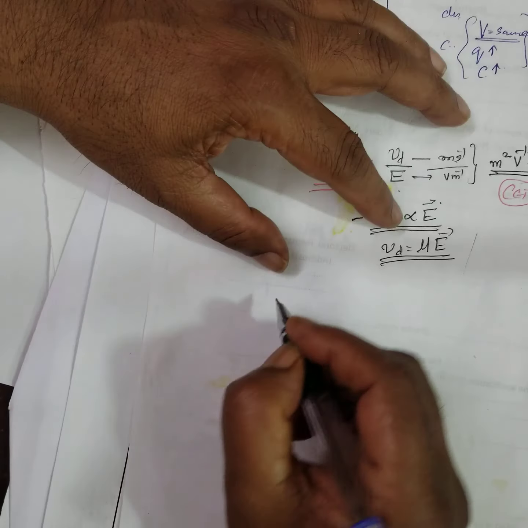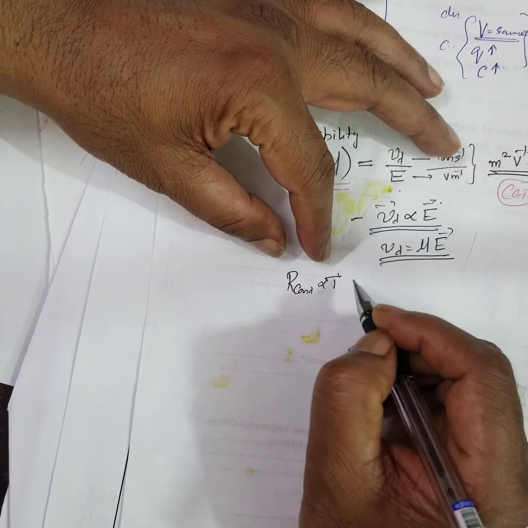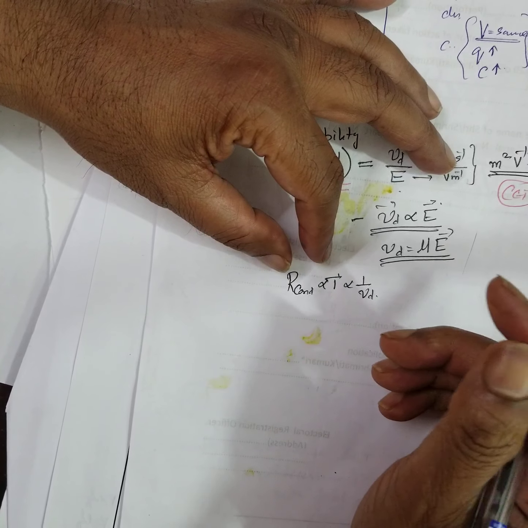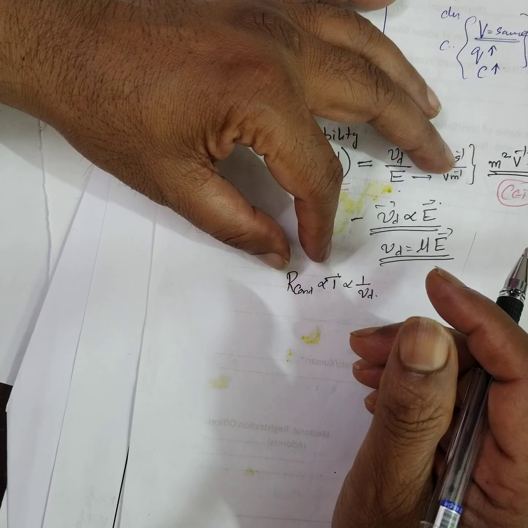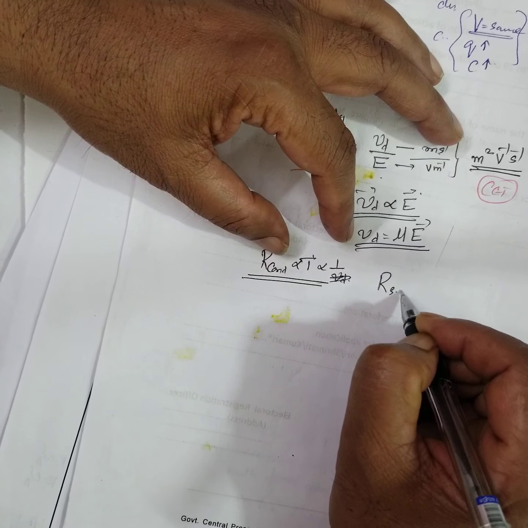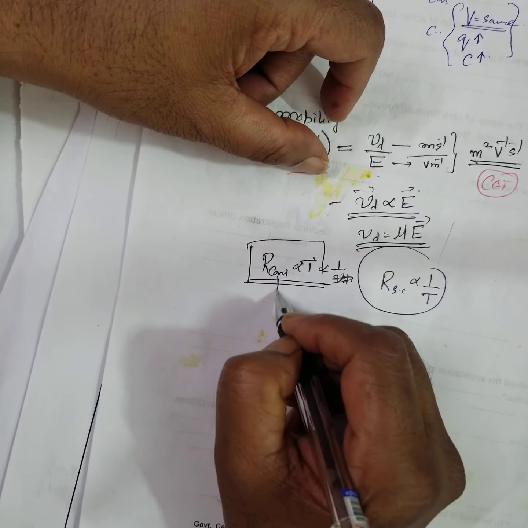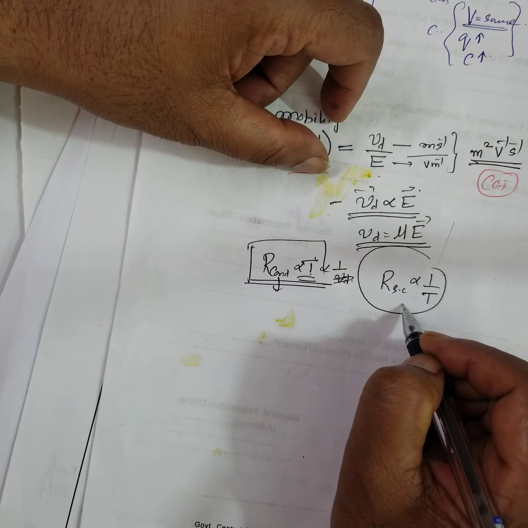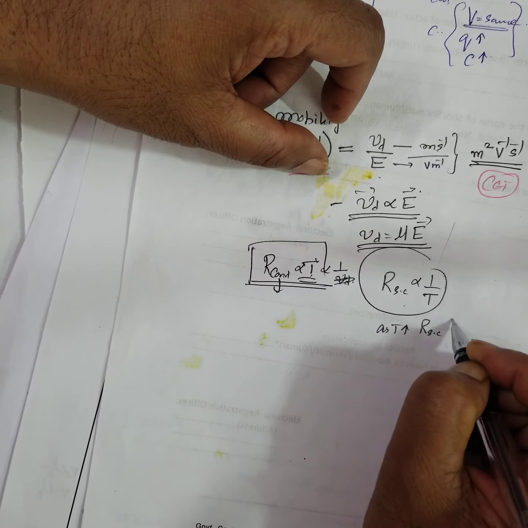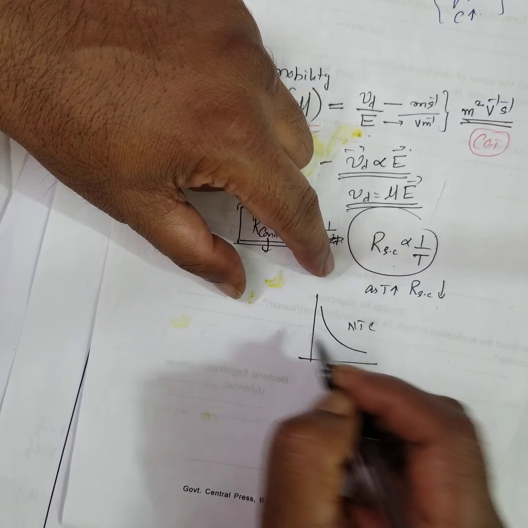Okay. Now resistance of the conductor is directly proportional to the temperature, right? But inversely proportional to drift velocity, correct? Therefore these are all things you analyze. But resistance of a semiconductor is inversely proportional to temperature. As the temperature increases, resistance of a semiconductor decreases. It is called negative temperature coefficient.